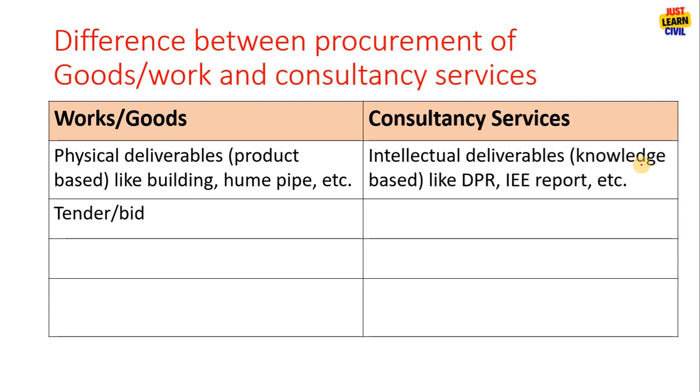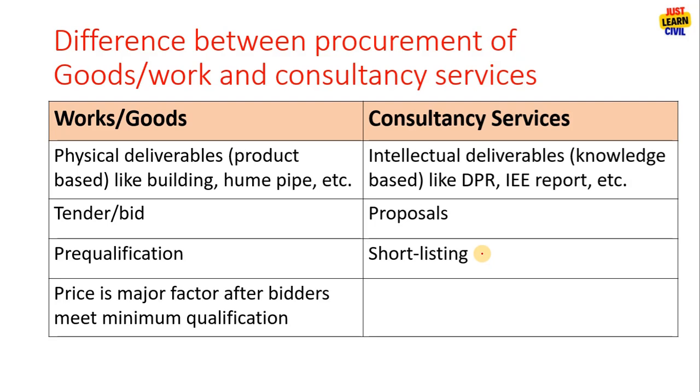In goods and works, we say tender or bid. In consultancy services, it is equivalent to saying proposals, like request for proposals. In tender or purchase of goods and works, we do pre-qualification, but in consultancy services we do short listing. That is done either through the standing list or from EOI.